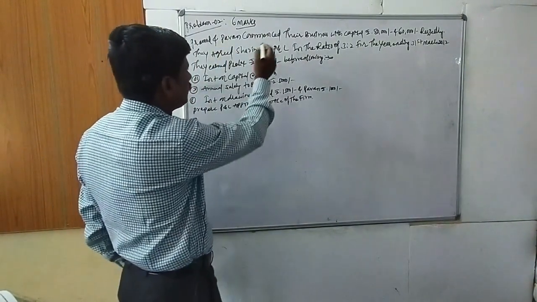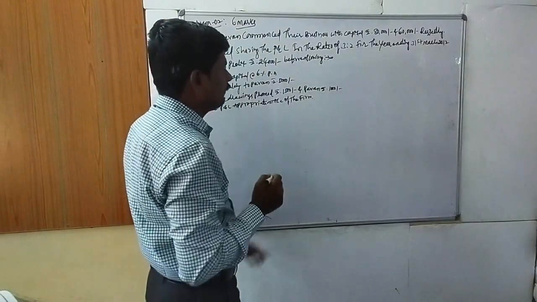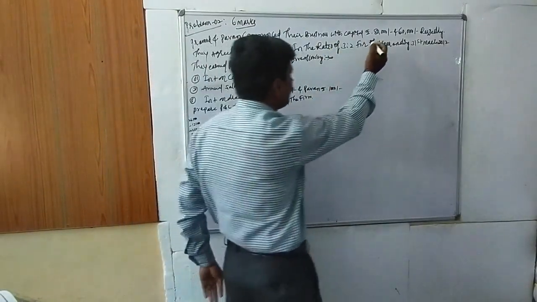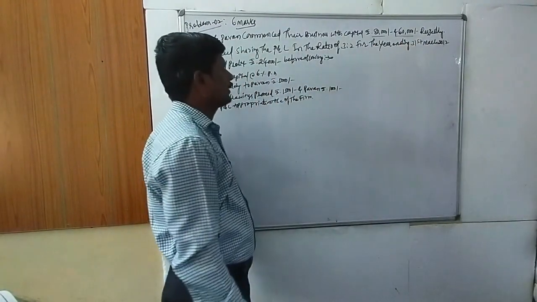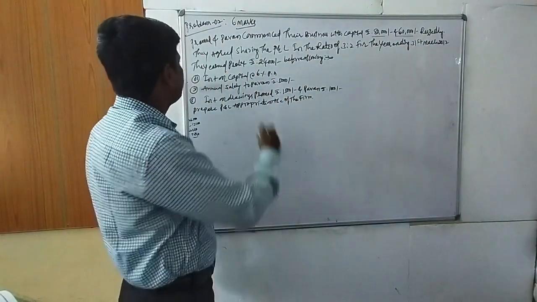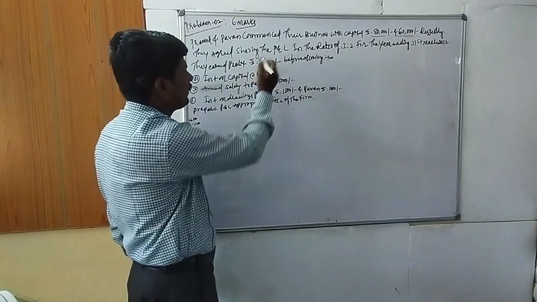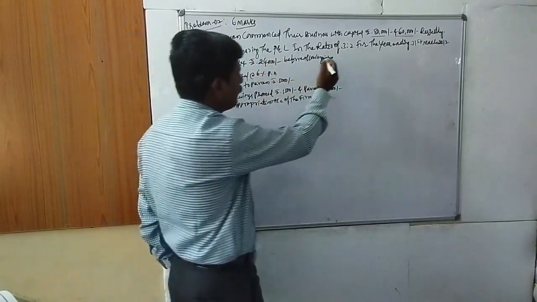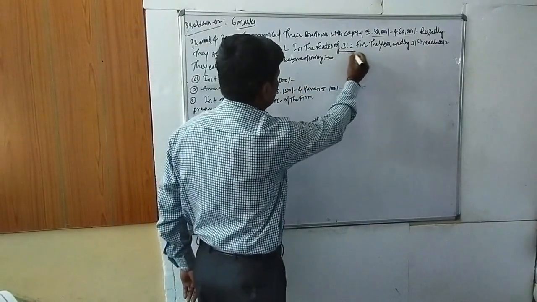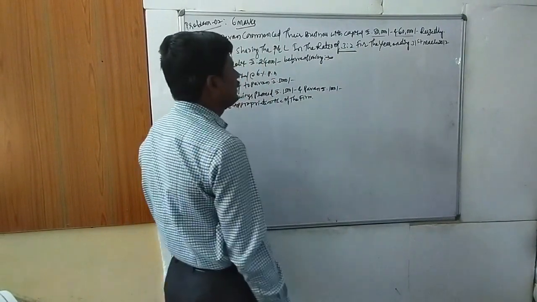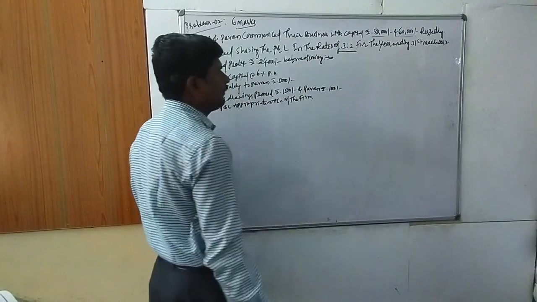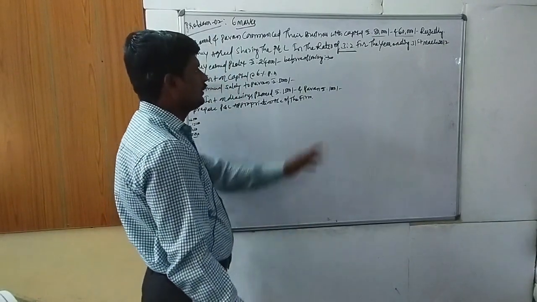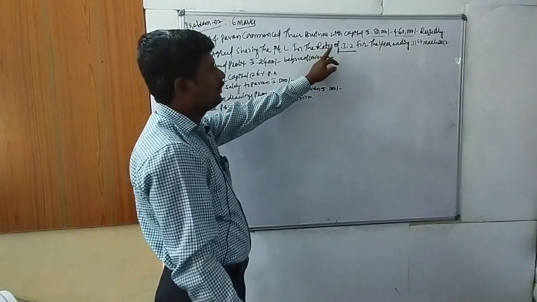Pramod and Pawan commenced their business with capital of Pramod 80,000 and Pawan 60,000 respectively. They agreed to share profit and loss in the ratio of 3:2. So 3:2 means 5, so 3 by 5 and 2 by 5 is the ratio for distribution of profit and loss.